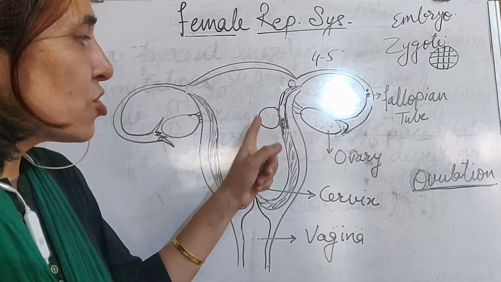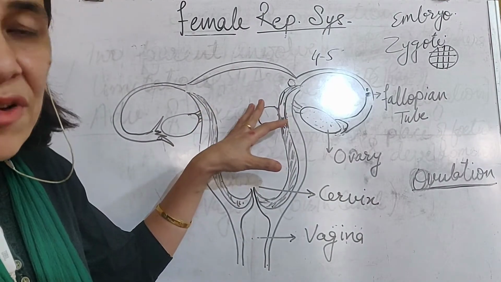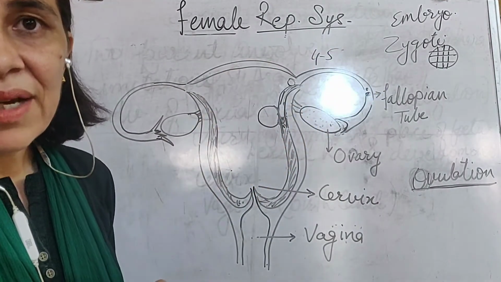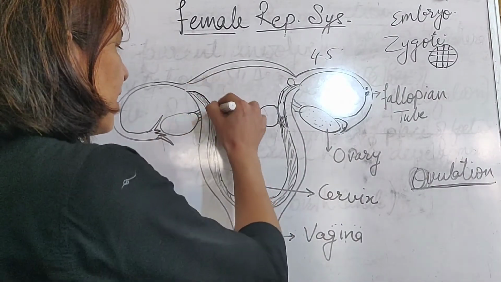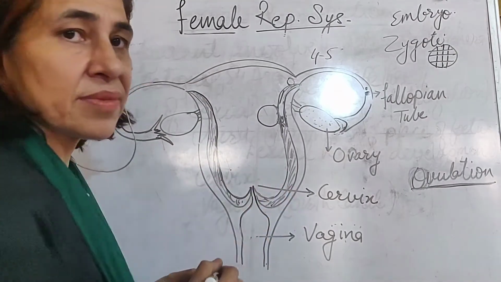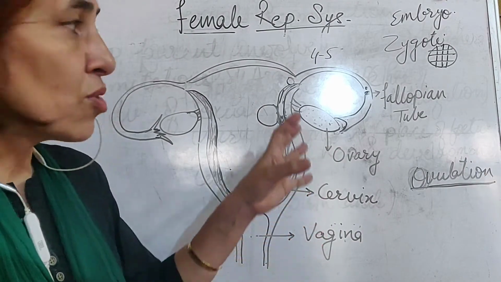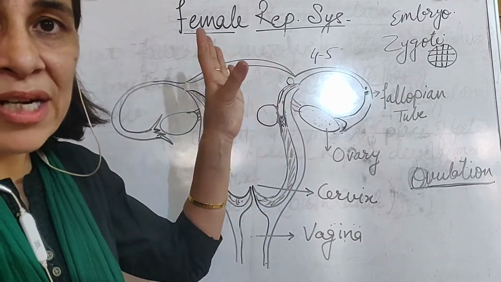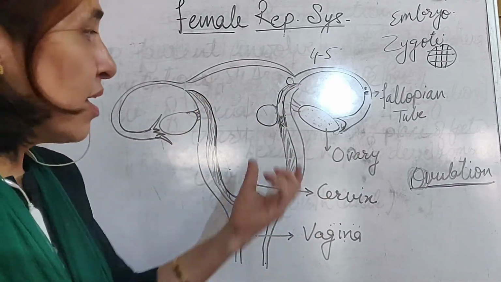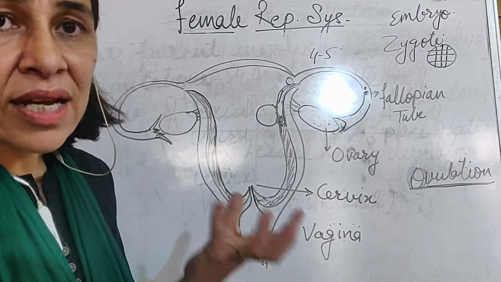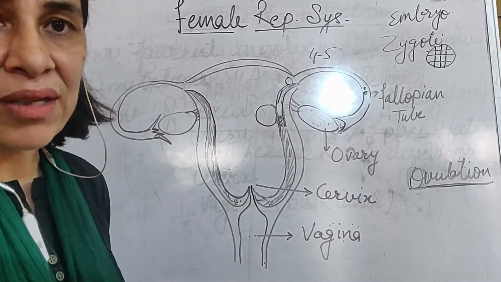When the zygote reaches this area, but before reaching, the uterus prepares itself to receive this fertilized egg. What preparations are being done by the uterus? The inner lining becomes highly thick, richly supplied with blood, tissues and mucus. All these tissues and blood spaces get formed in that area of the wall of the uterus. This thick lining is there to support the incoming zygote.